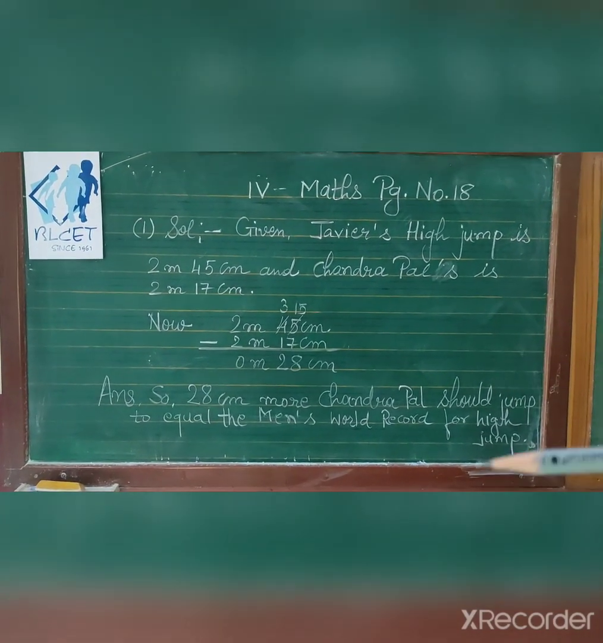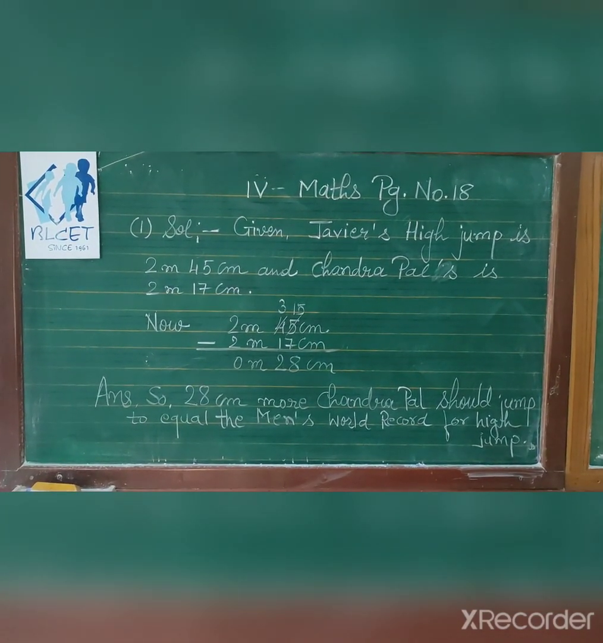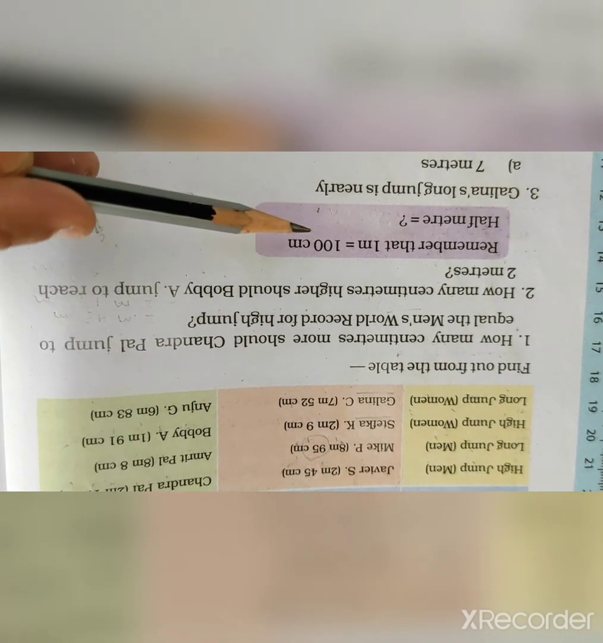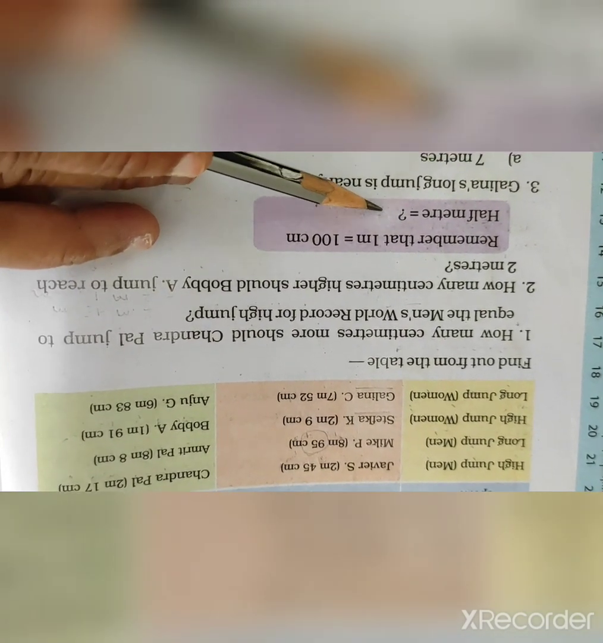In this way you will solve it in your notebook. Now next is how many centimeters higher should Bobby A jump to reach 2 meters. Bobby A's jump is 1 meter 91 centimeter, and to make 100 centimeter we need 9 centimeter. But I am showing you how we will solve it. Here you will write, remember that 1 meter is equal to 100 centimeter and half meter is equal to 50 centimeter.